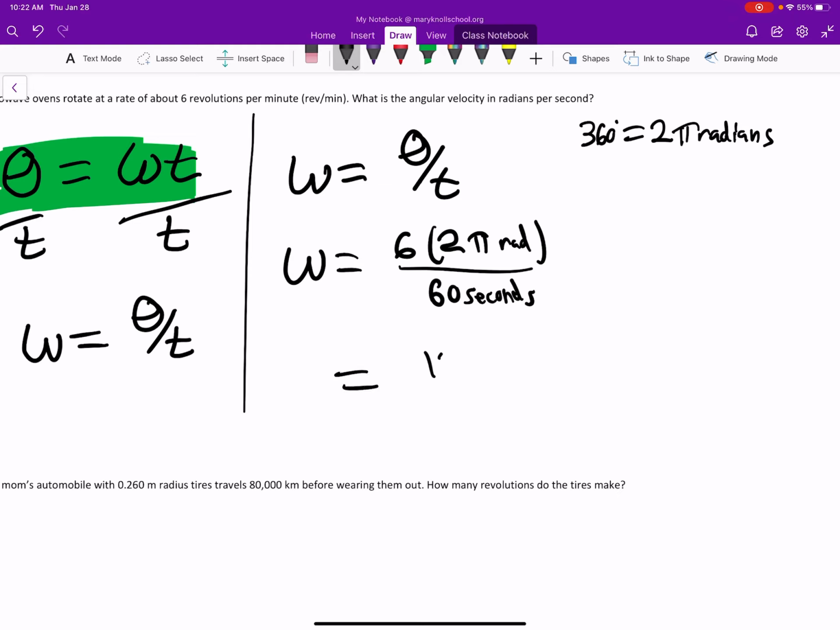Okay, so then we have 12 pi radians over 60 seconds. So we need to simplify for this one. I'm just going to go ahead and use my calculator.